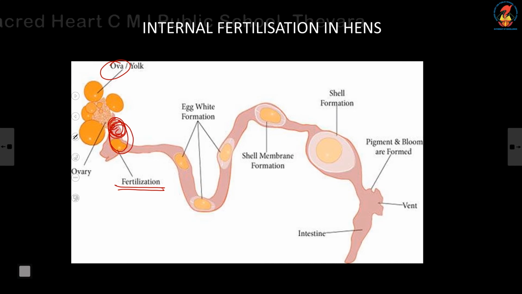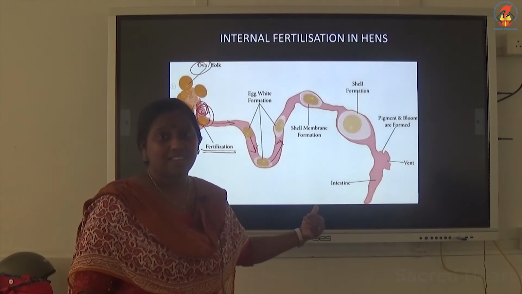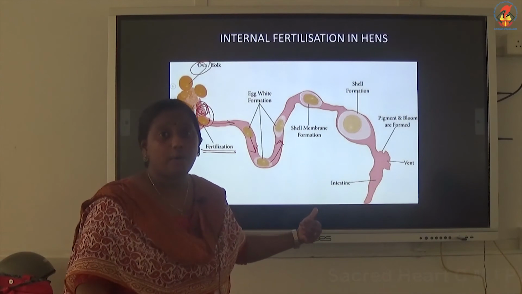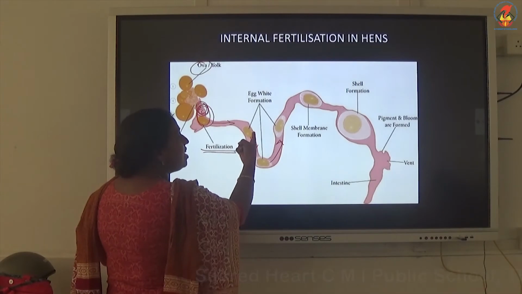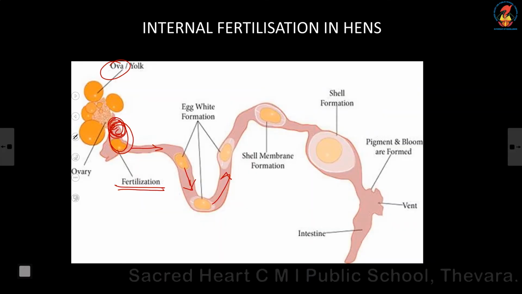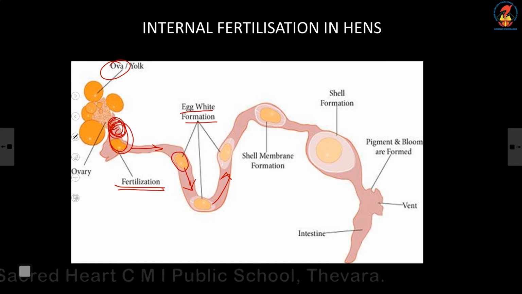After fertilization, what will happen to the zygote? We studied that the zygote will move from one part to the next of the fallopian tube, and as it moves, it will undergo repeated cell division. In the case of a hen, during egg formation, the external shell of the egg is formed here. Can you see the egg white formation? See, the covering of the egg is formed here.